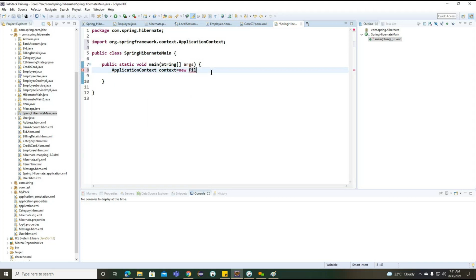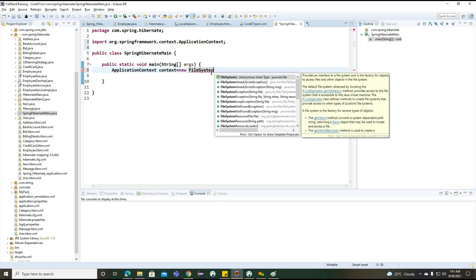Here we can go for the file system. Why am I going for this? Because the file we provided is inside the package level, not in the source directory. When we work with the classpath application context, we need to define the application file in our source directory, and if it is not available, we get a file not found exception. But with the file system, we can just specify where exactly the file is located.